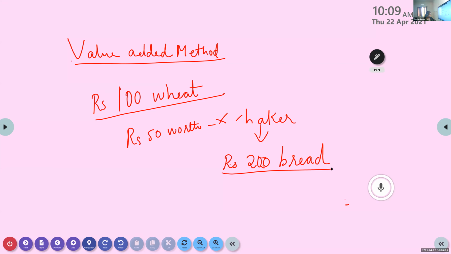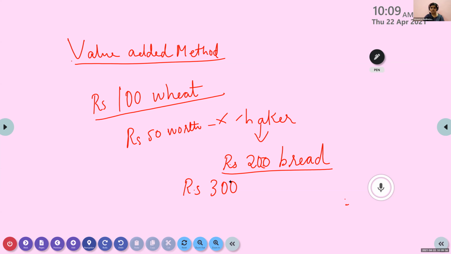Anyone? Fast. 300. Okay, I'm just writing it down. 300. Okay. Now, ma'am, can I ask something? Yeah. But will we add the values of these intermediary goods? We only take the value of the final good, right? Yes. That is what, when you gave this answer, I'm just coming to that point now.